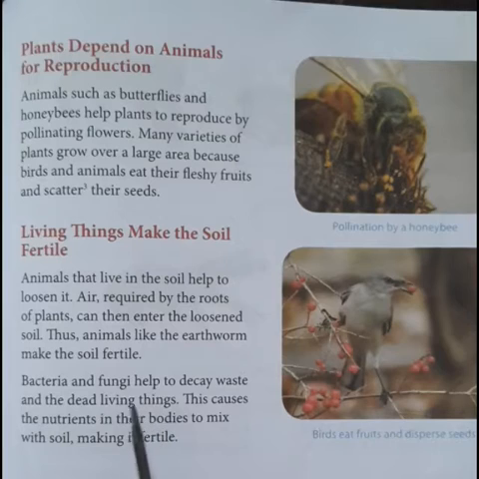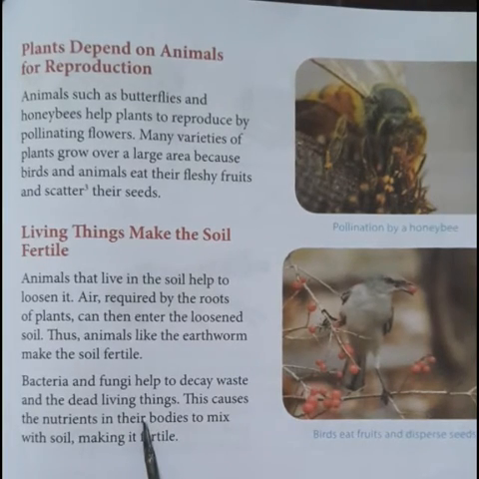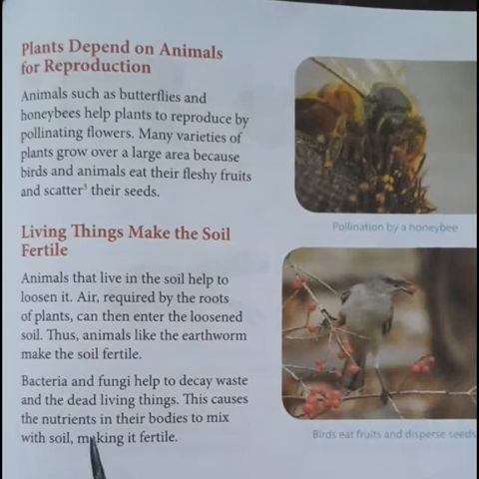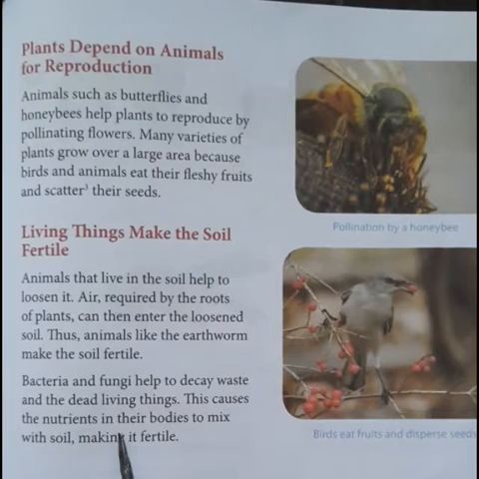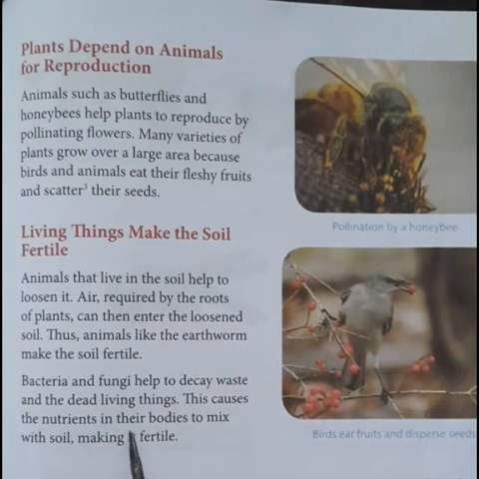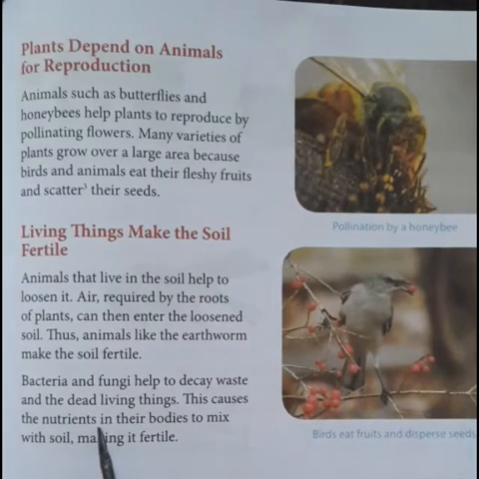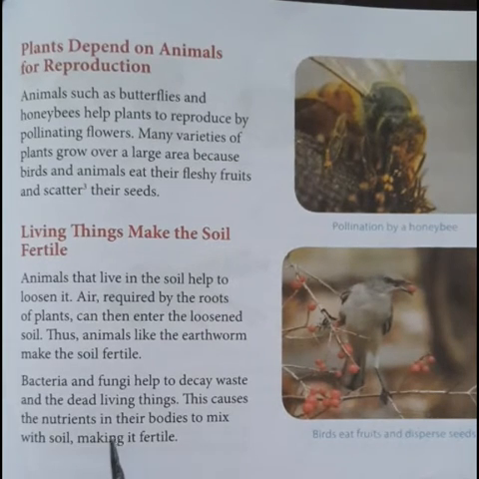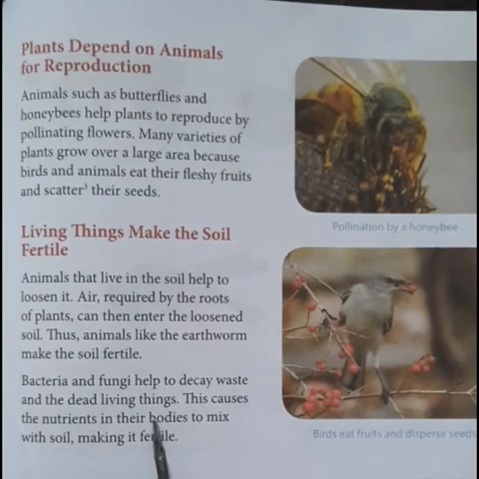So when the dead living things are decayed, when they rot, they get added to the soil and it becomes fertile. It becomes rich humus or nutrient rich humus which gets mixed up with the soil. So thereby the soil helps in the growth of the plants.